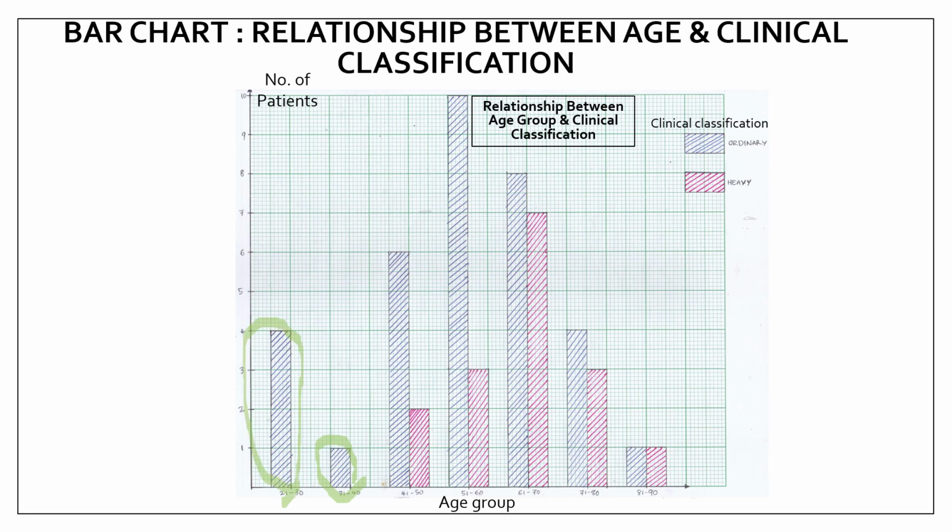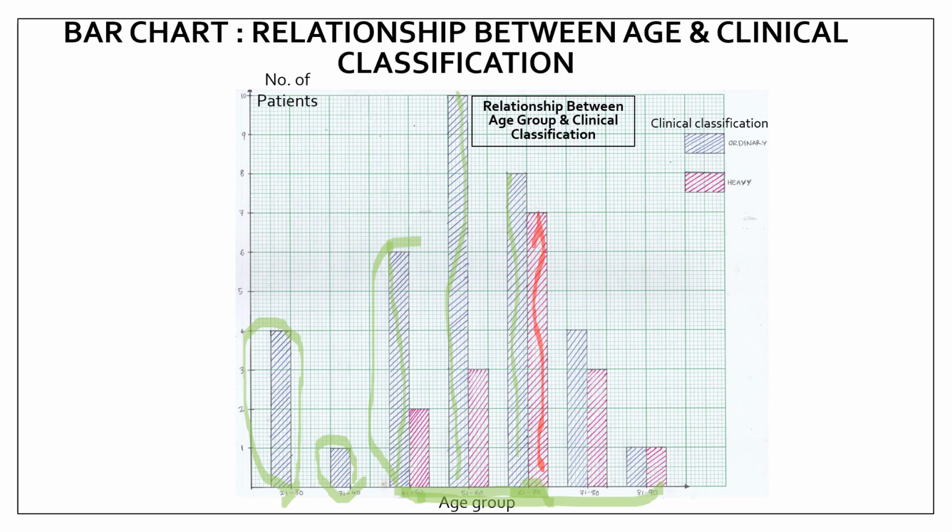However, patients 41 to 70 years old show the highest number of cases, classified as either heavy or ordinary. 41 to 70 has the highest ordinary cases. And 61 to 70 years old has the highest number of patients classified as heavy. This is heavy.